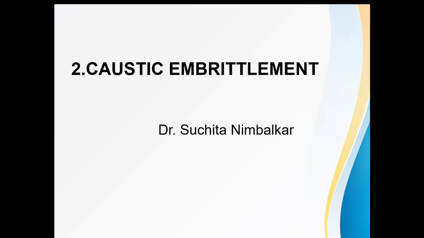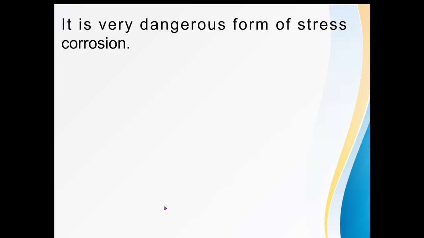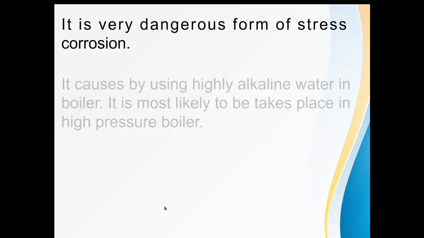In the last video, we already discussed the first boiler trouble, that is carryover. Now in this video, we are going to discuss the second boiler trouble, that is caustic embrittlement. Caustic embrittlement is nothing but one of the stress corrosions, and we know very well that stress corrosion is very dangerous.